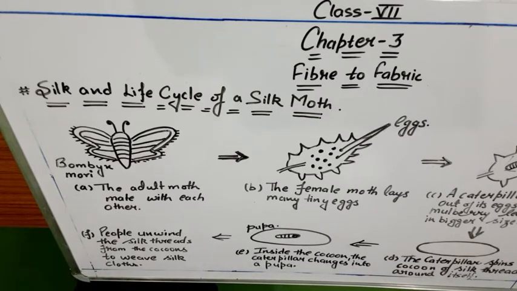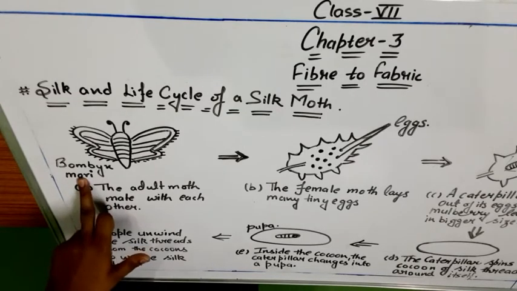In this part we will study what silk is, how the silk moth is converted into a silk fiber, and next will be the grades of silk and the varieties of silk which we have in our markets. Now, talking about silk, silk fibers are obtained from the silkworm, and it is obtained from a special species called Bombyx mori. It is called Bombyx mori.